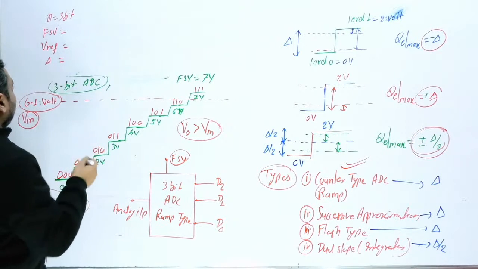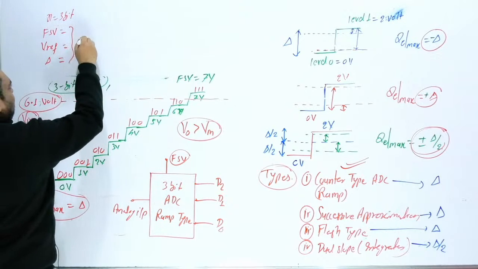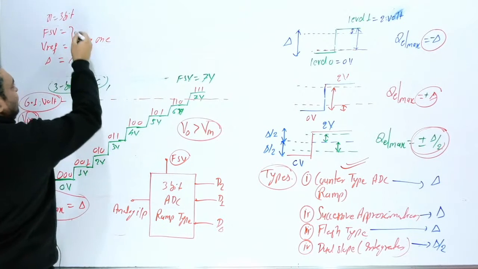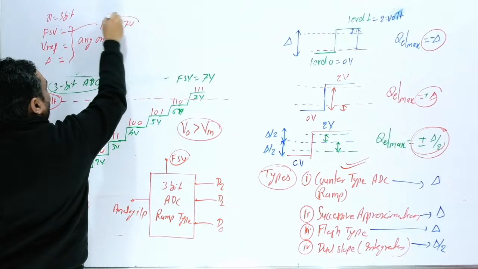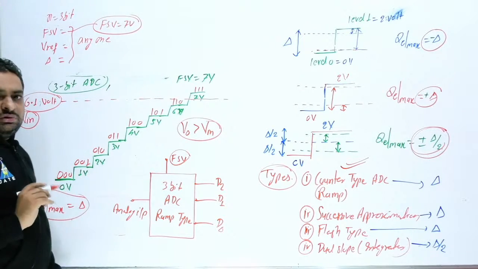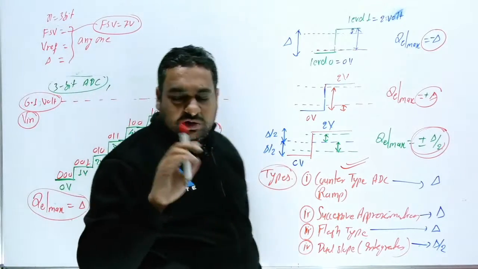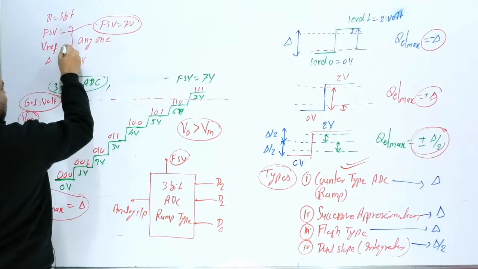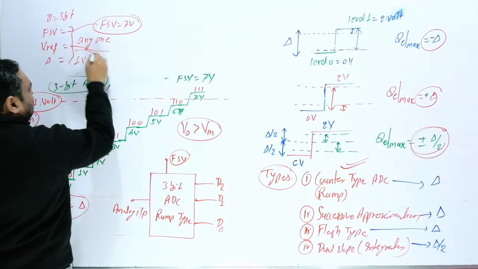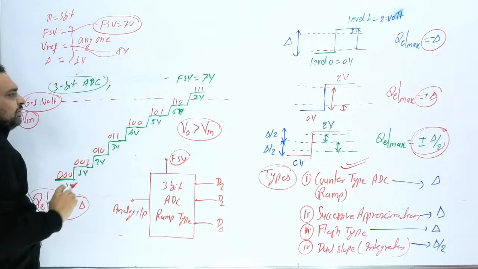Clear this thing? So if they provide you any one value, here I have provided FSV equal to, suppose, 7 volt. So you have to first find out step size. Now what is step size? Sir, step size will be 1 volt, and V reference will be nothing but 8 volt. All the values you can find out.